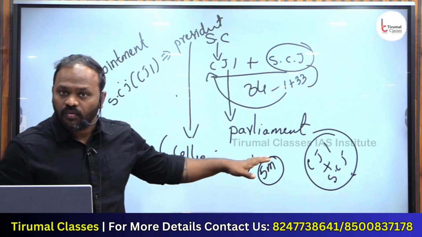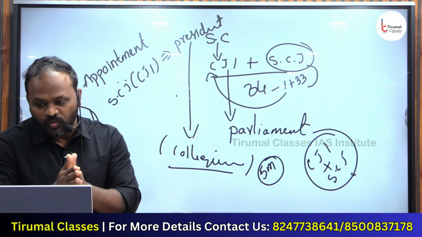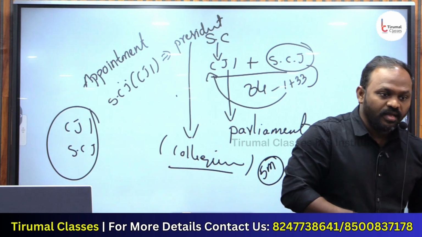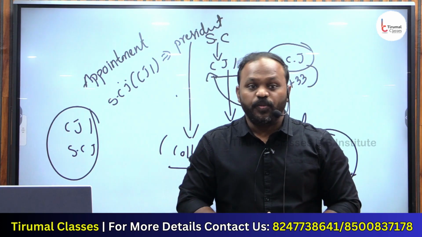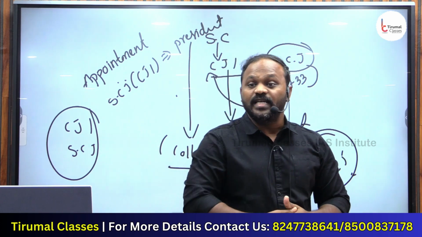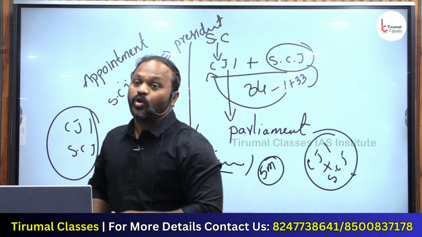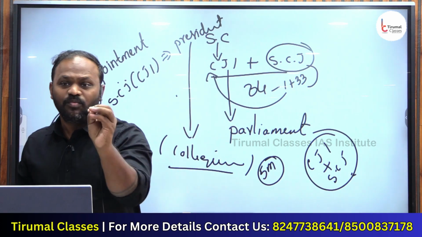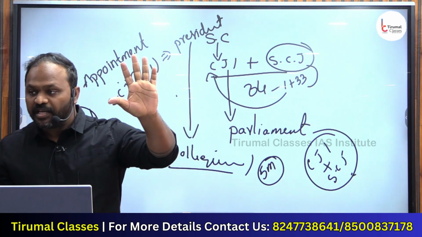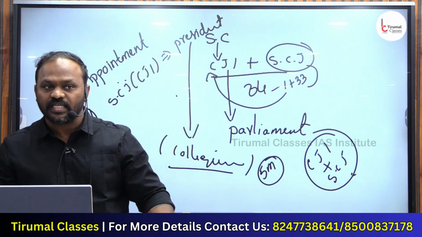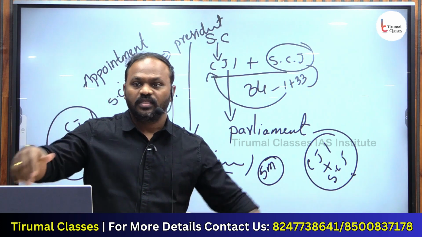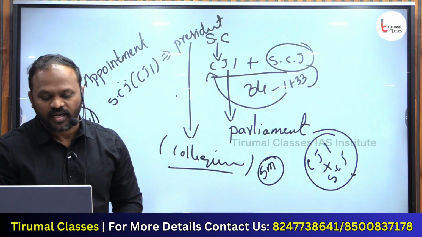Is it clear now? So for the time being, what you need to remember is that the Supreme Court judges' strength is decided by Parliament. Supreme Court judges are appointed by the President on the recommendations of the collegium. Not college, collegium. What is a collegium? A group of 5 judges. CJI plus the next 4 senior-most. This is called the collegium. Okay?